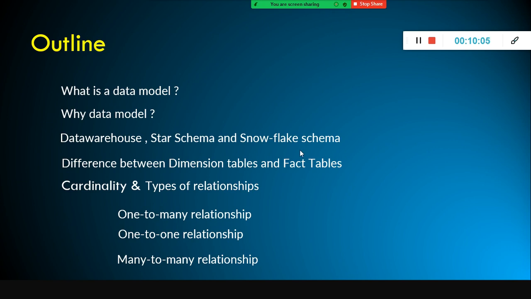Similarly, in Snowflake also a kind of normalization design is used. But in the case of Star Schema, they use the data warehouse model, completely denormalized. The operational system is normalized, but this is denormalized.